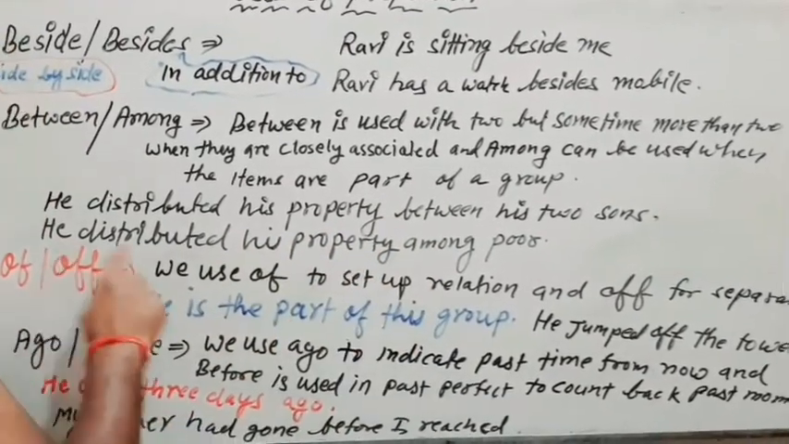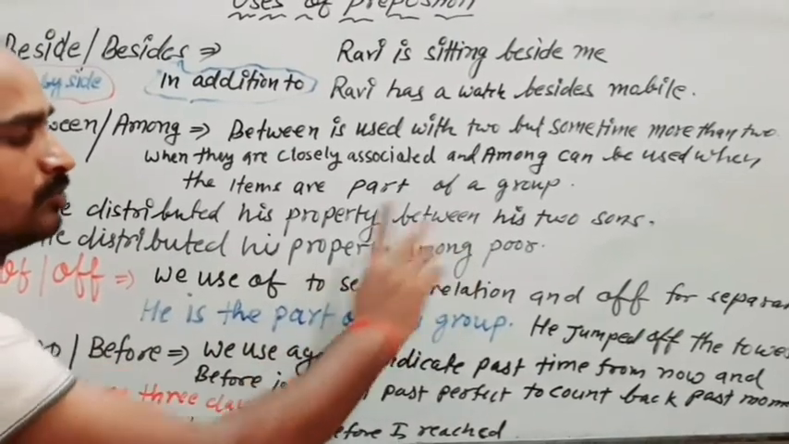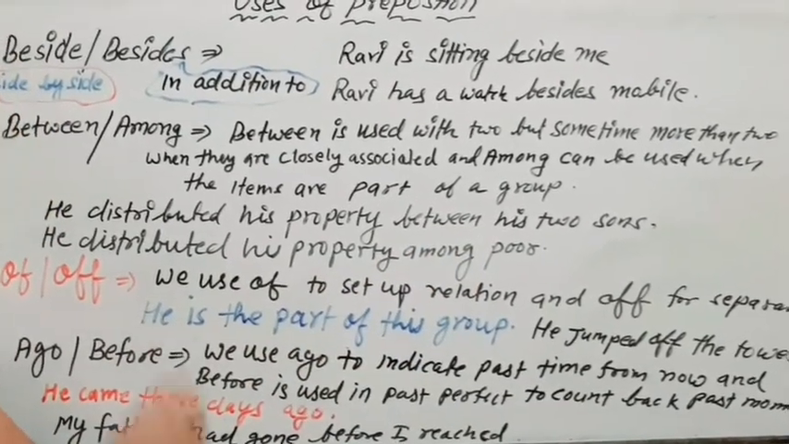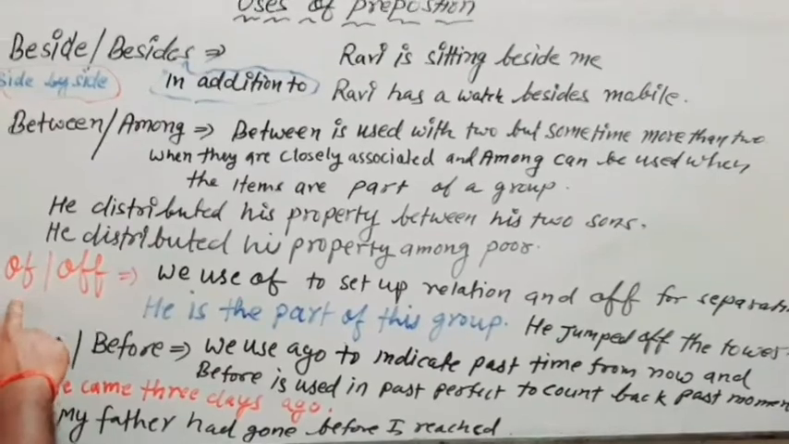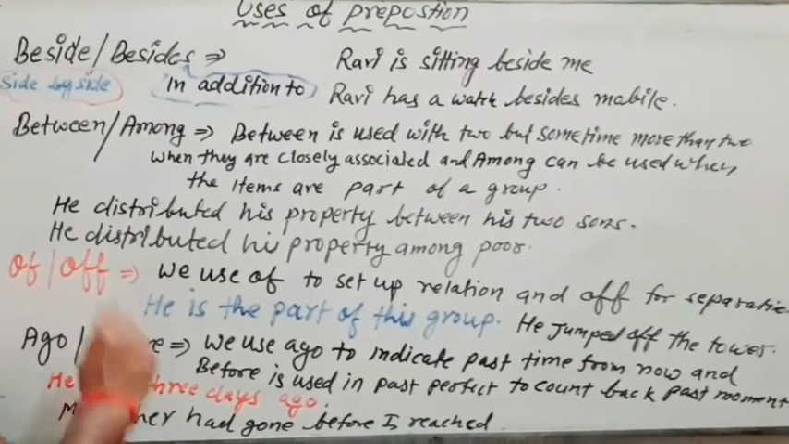Just see, he distributed his property among the poor. Okay, now use of "of" and "off".